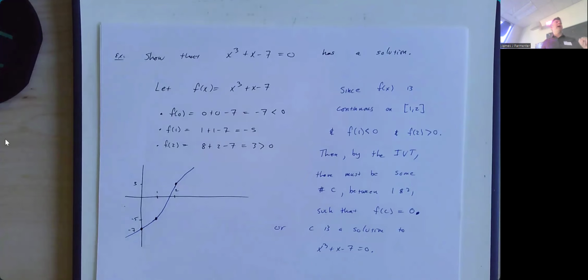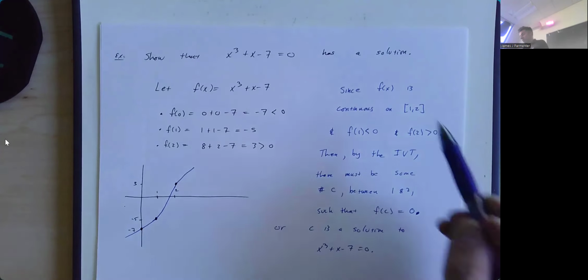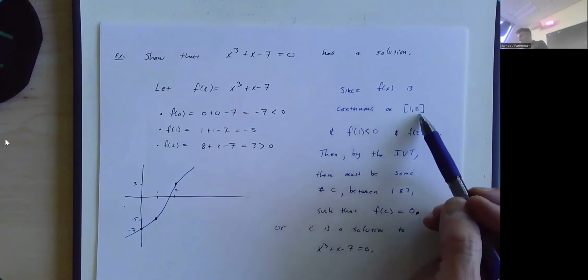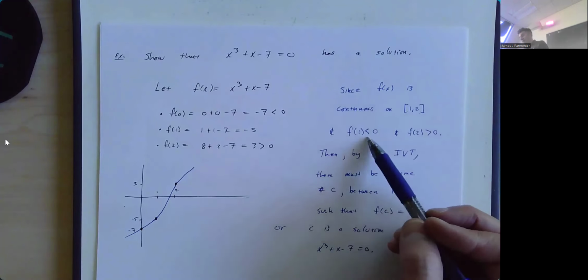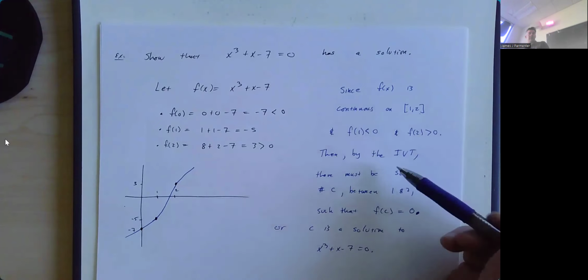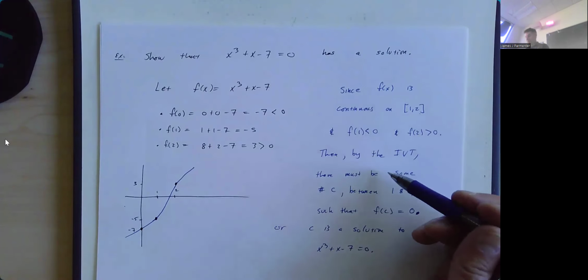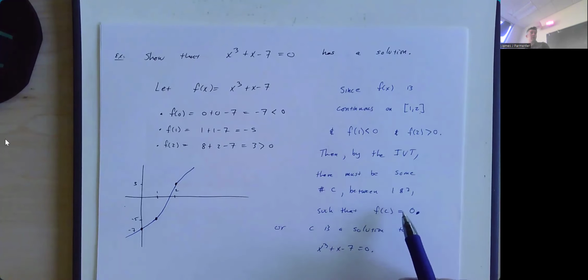I would like to be as precise as I'm able to be about where c is. If I had said, since f of x is continuous on the interval from 0 to 2, and f of 0 is negative and f of 2 is positive, then I would have said that my solution c had to live somewhere between not 1 and 2, but between 0 and 2. That's a wider interval. I would rather pick a narrow interval to give more precision about where c lives. But that's all we can say about c. I know c is somewhere between 1 and 2. That's it. I don't know what c actually is.